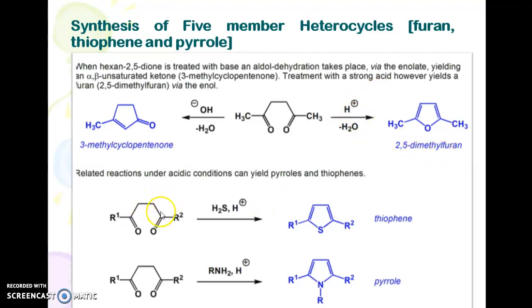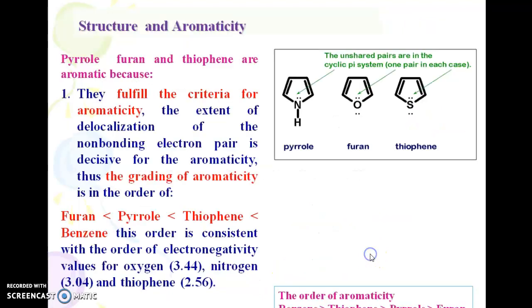Under related reaction conditions, treating with hydrogen sulfide gives thiophene. By treating with a primary amine, it gives a substituted pyrrole. If we take the structure and aromaticity property, pyrrole, furan, and thiophene are aromatic because they fulfill the criteria for aromaticity. The extent of delocalization of the non-bonding electron pair is decisive for aromaticity, thus grading for aromaticity in the order